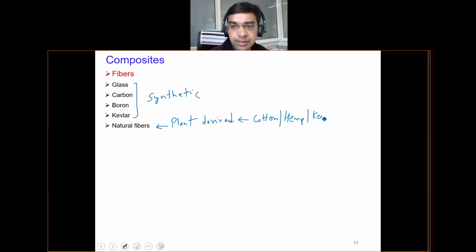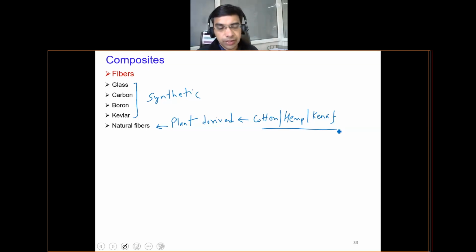These are some examples, although there are many more names, but I am giving some examples of plant derived fibers. So the objective here is to have some biodegradability aspect, or low energy consumption aspect, because all the synthetic fibers are very energy intensive to make.